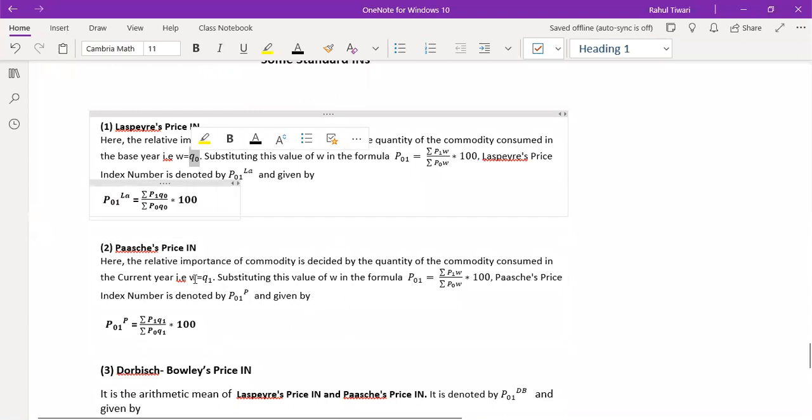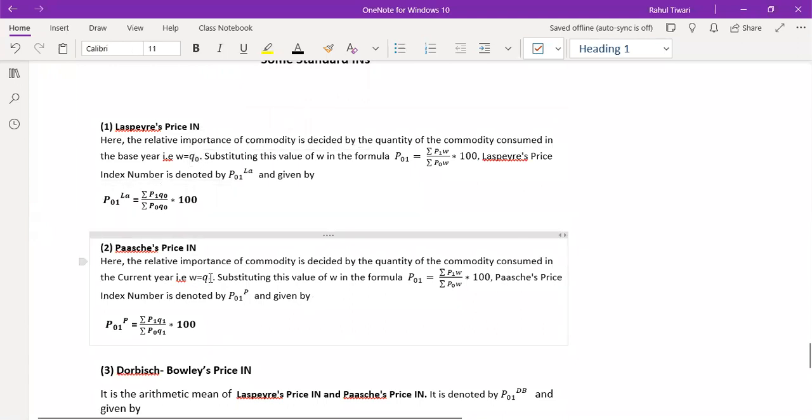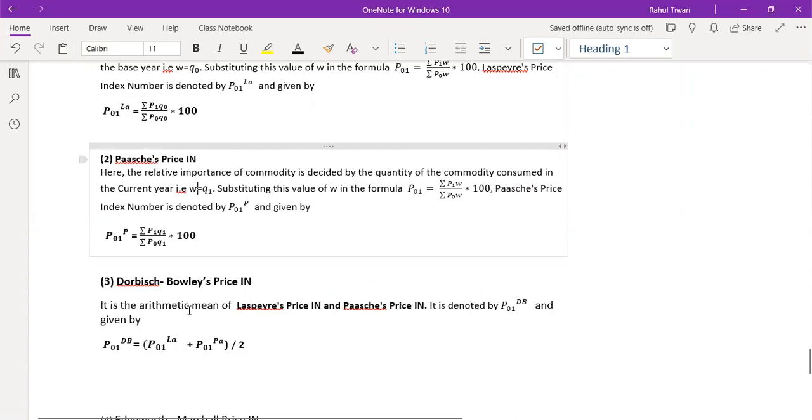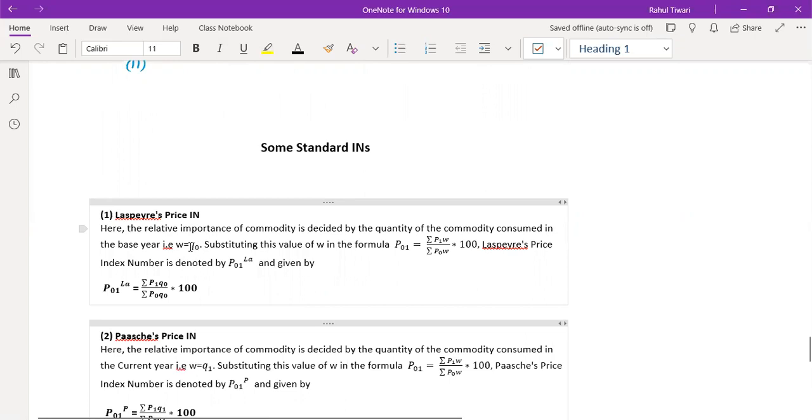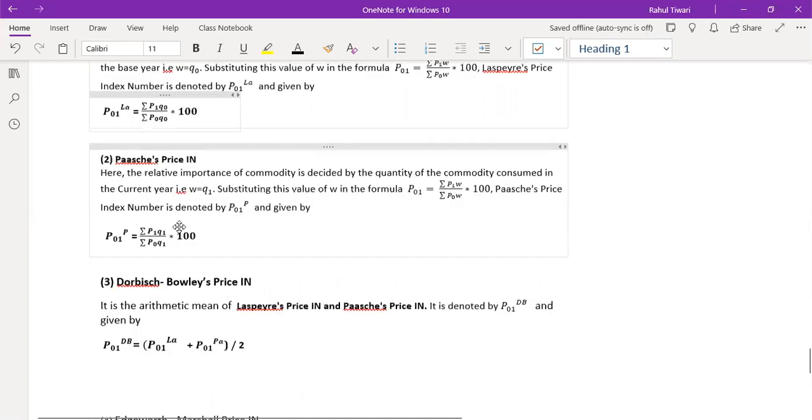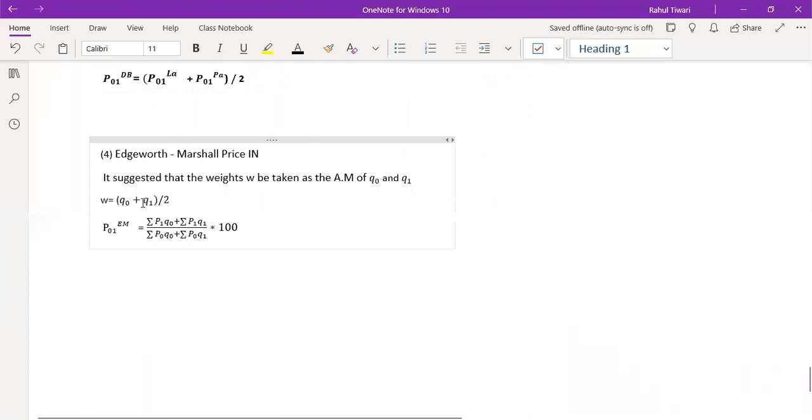In the second method, you have assigned the weight as Q1. In the third method, you're taking the average of these two methods. But in the fourth method, you are taking the average of these quantities. That means I am simply adding the numerator with the numerator and the denominator with the denominator. So this is actually the formula.